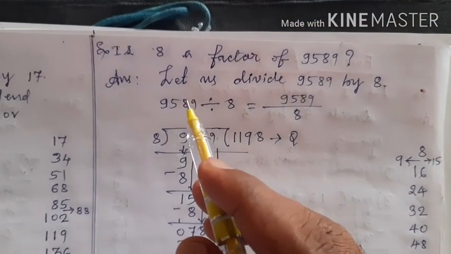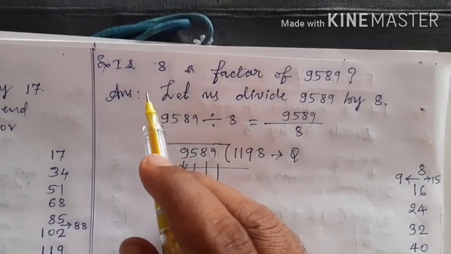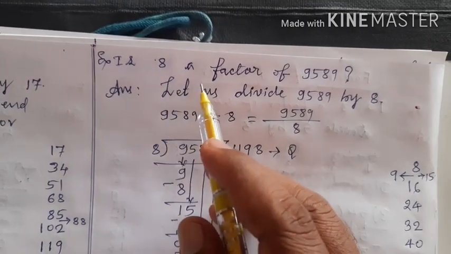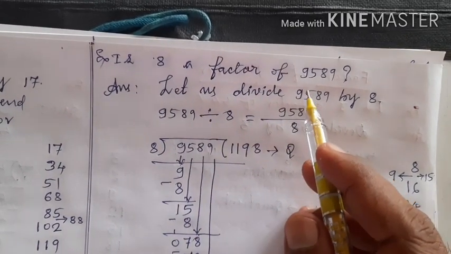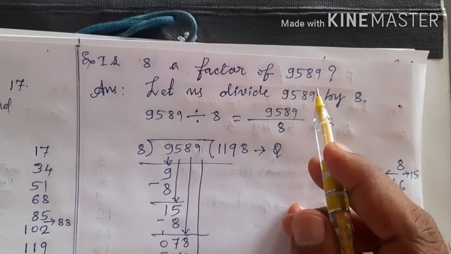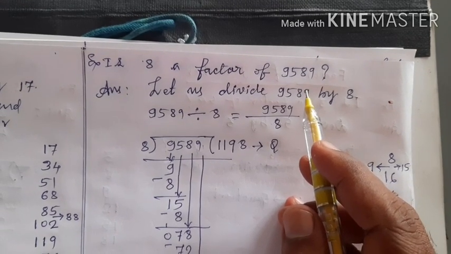Okay, now we have another important question here related to division. Is 8 a factor of 9589? To answer this question, we have to perform a division activity.